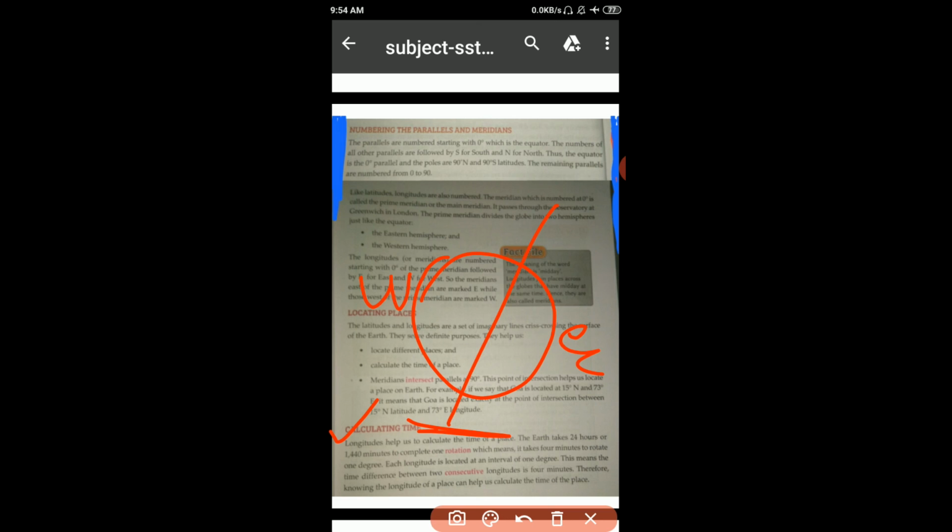We easily understand if we know how to draw the diagram for this. It rotates west to east side, and takes 24 hours for this rotation. It means the time difference between two consecutive longitudes is 4 minutes. It means two longitudes में 4 minutes का difference है. Therefore, knowing the longitude of a place can help us to calculate the time of the place. Okay, students? Now, move on to the next page.